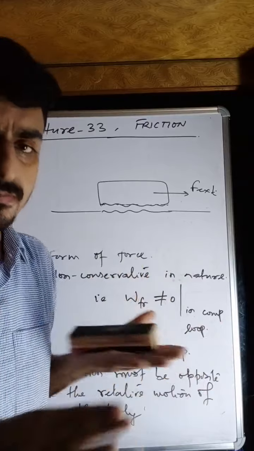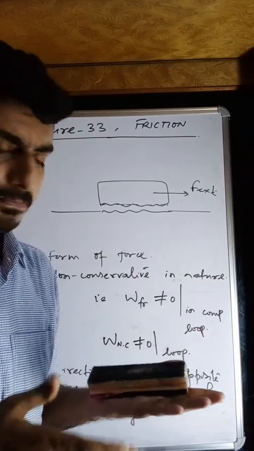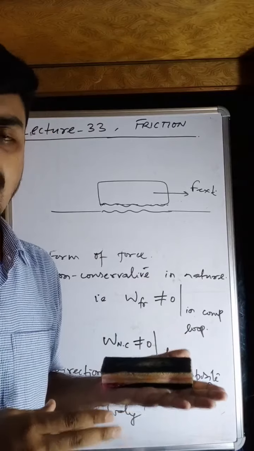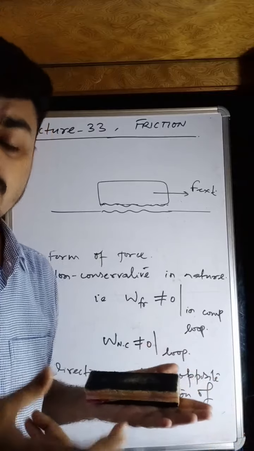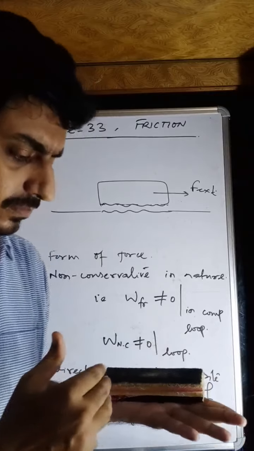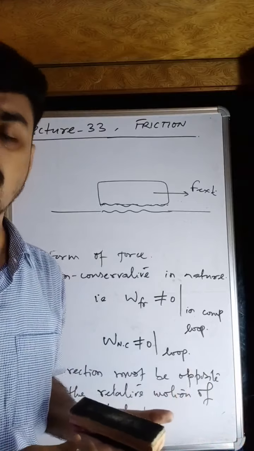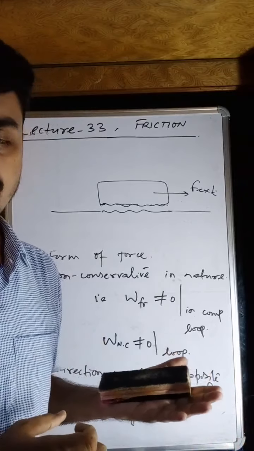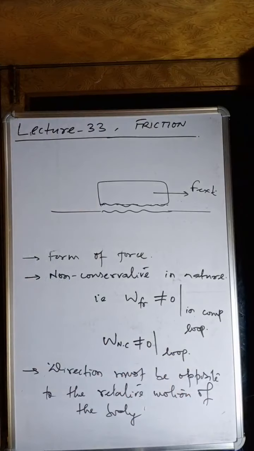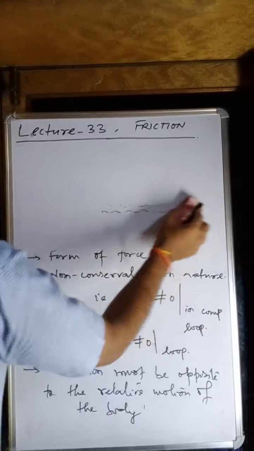It doesn't matter if the body is moving at 5 meter per second, 10 meter per second or 2 meter per second, the frictional force is not going to change. It will be constant, and that force is termed the kinetic frictional force. So here we have introduced 3 types of frictional force, my dear students. One by one, we can write all these 3 forces, and then we will introduce the laws.